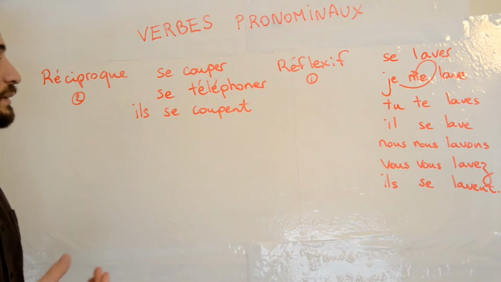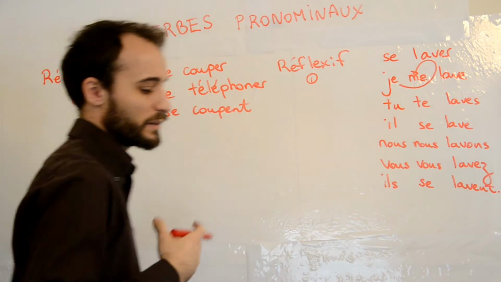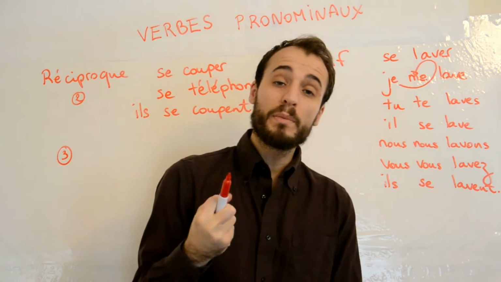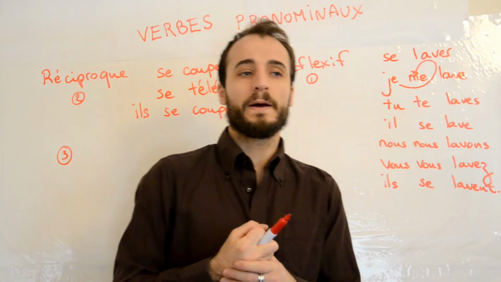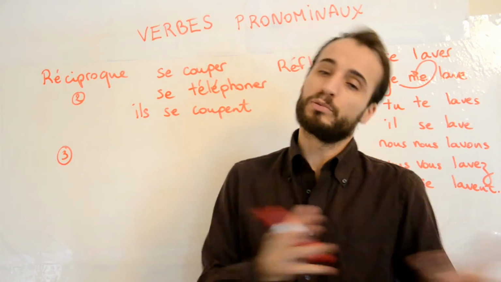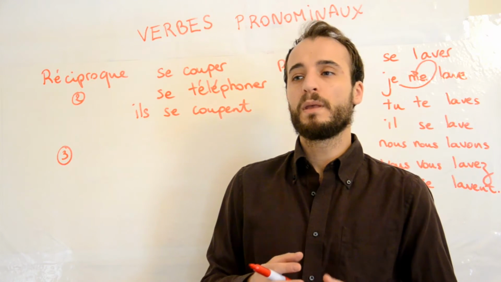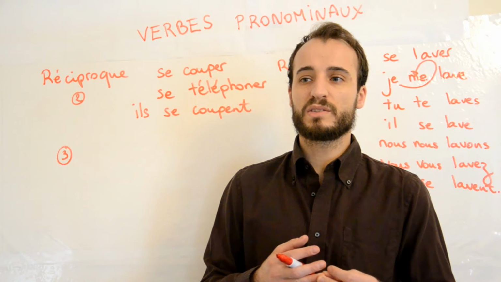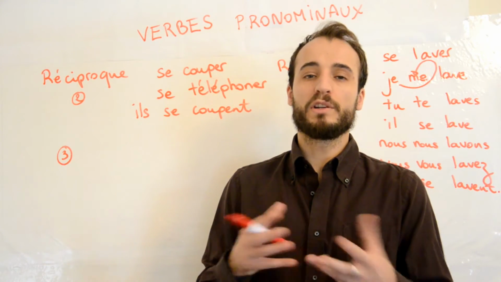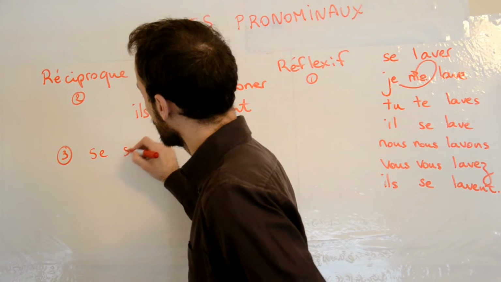Then the third aspect is in fact not really an aspect in itself. It's just that the pronominal verb can't be not pronominal. Because of the very meaning of the verb, it doesn't exist in a non-pronominal form.